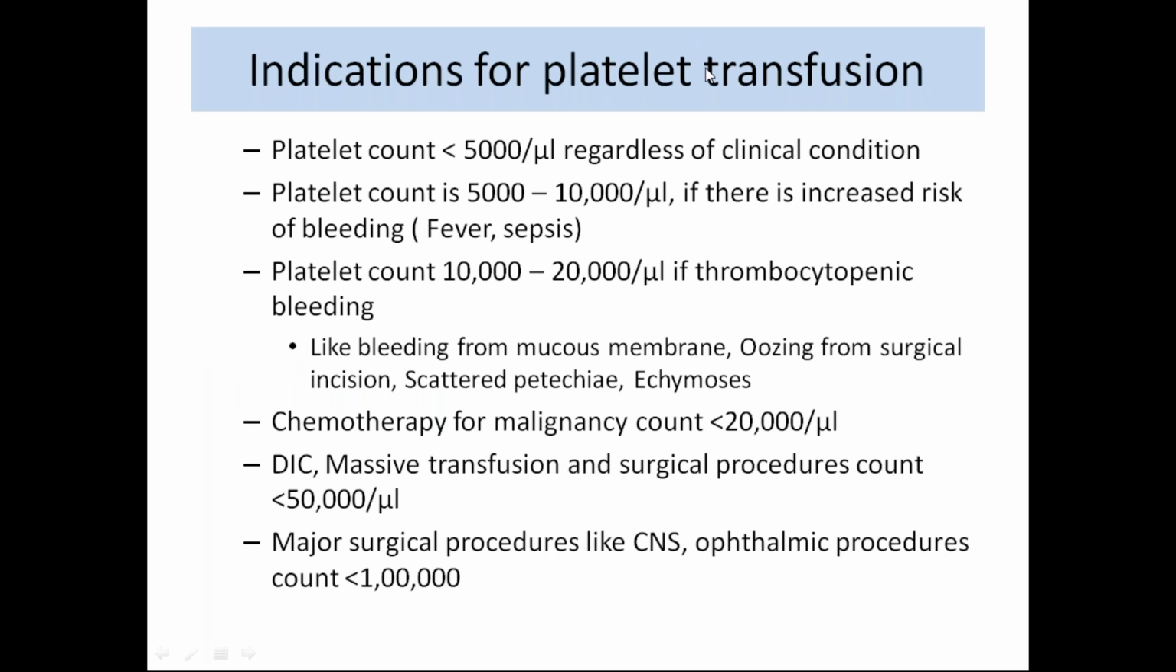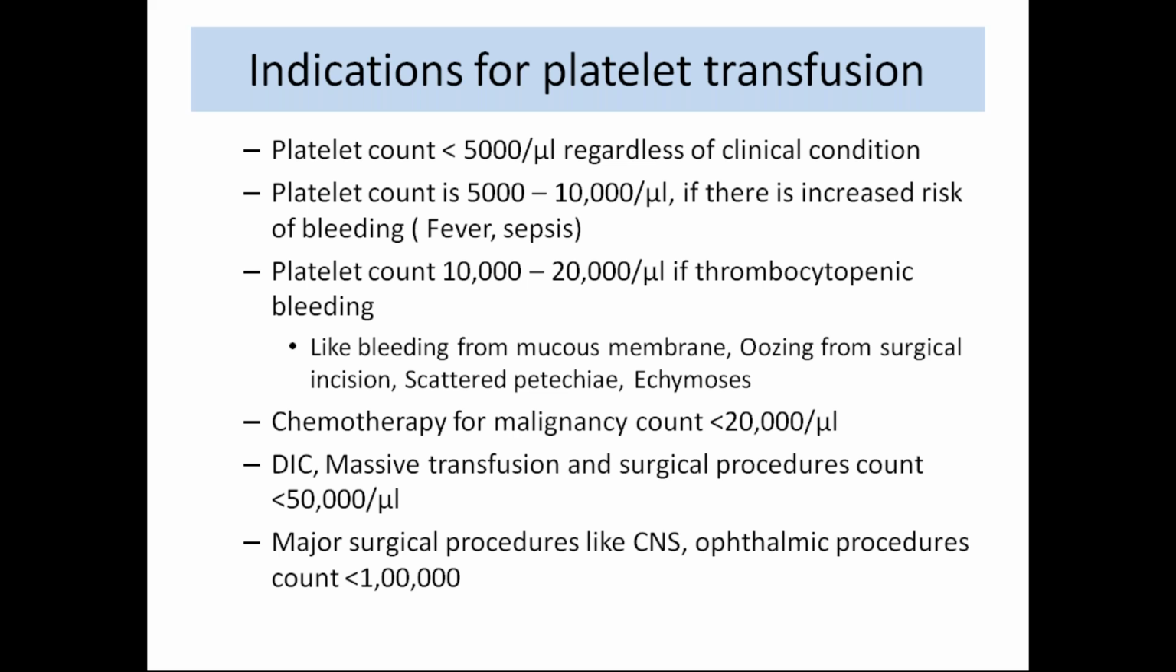So, indications for platelet transfusion. When do we do platelet transfusion? That is, when the platelet count is less than 5,000 regardless of clinical condition. Platelet count of 5,000 to 10,000 per microliter if there is increased risk of bleeding, that is during fever and sepsis. And when the platelet count is 10,000 to 20,000 with thrombocytopenic bleeding, like bleeding from mucous membrane or from a surgical incision, and scattered petechiae and ecchymosis are seen in the patient.